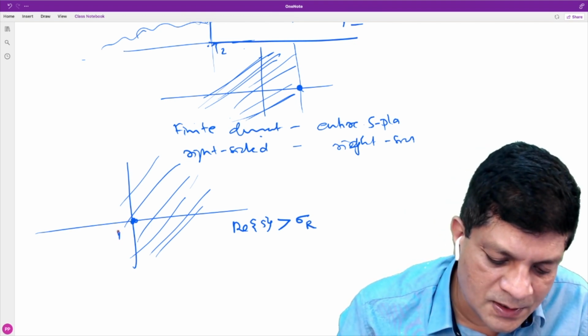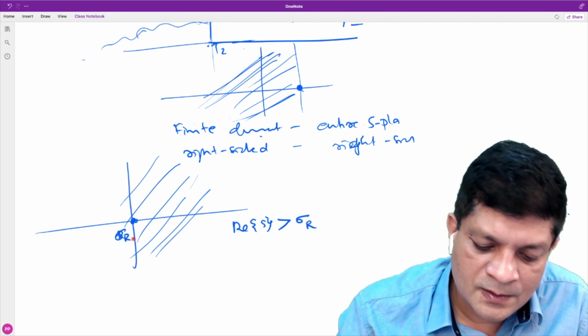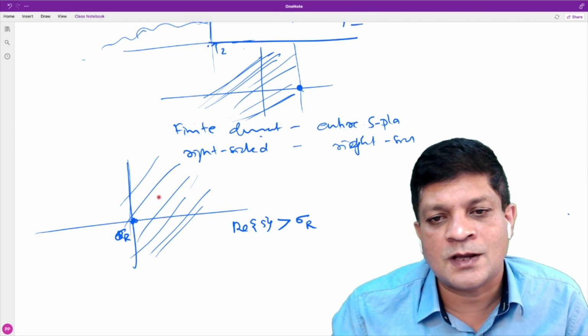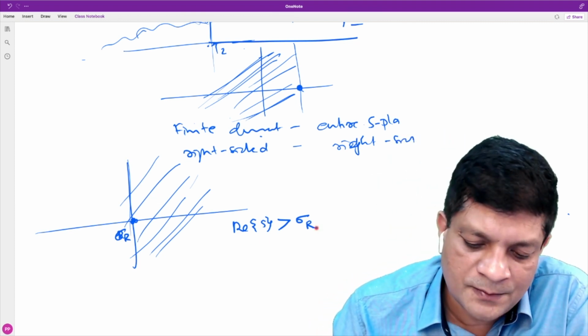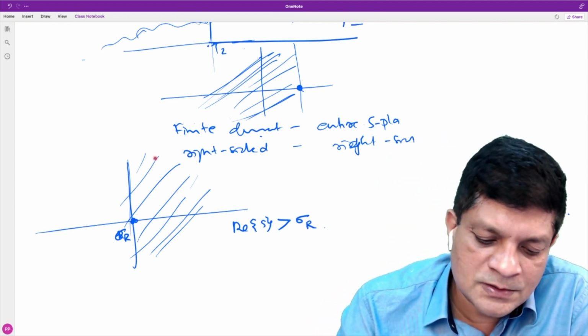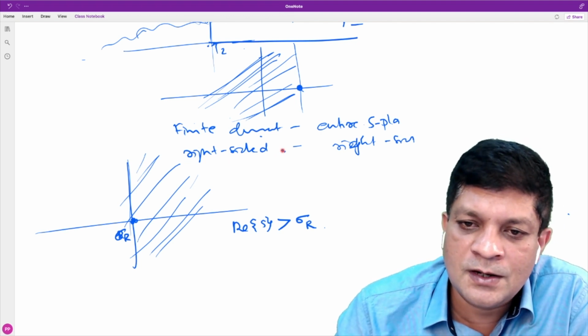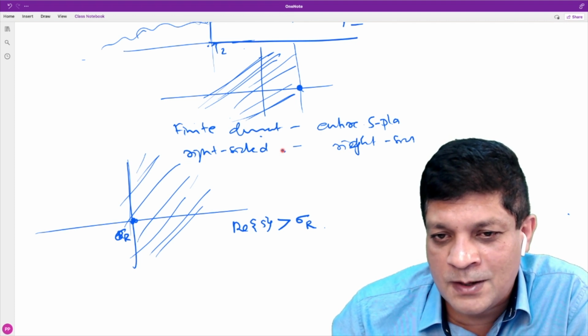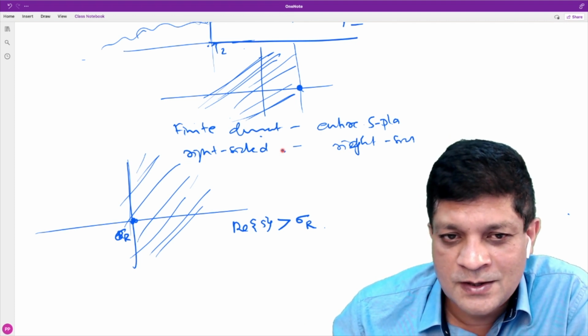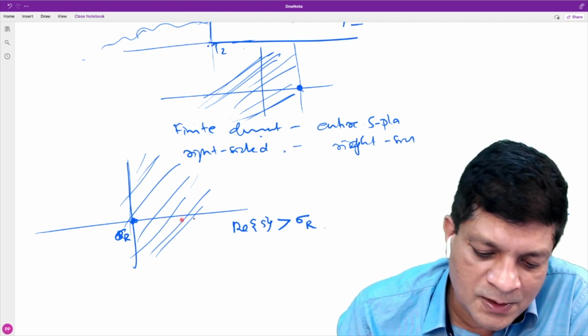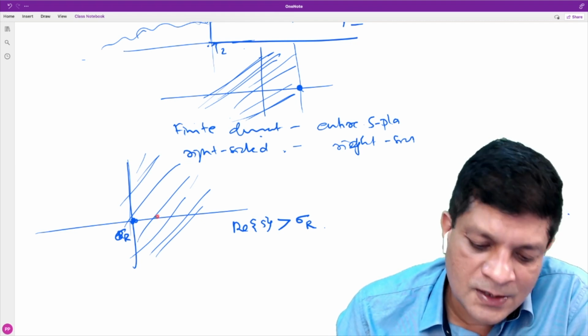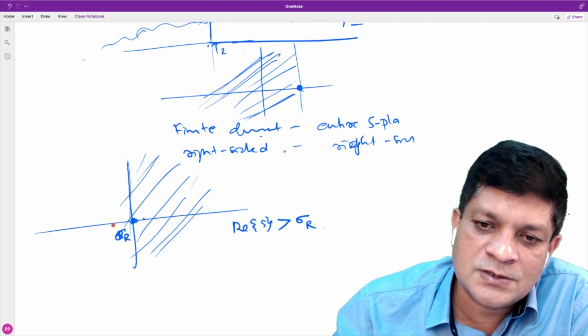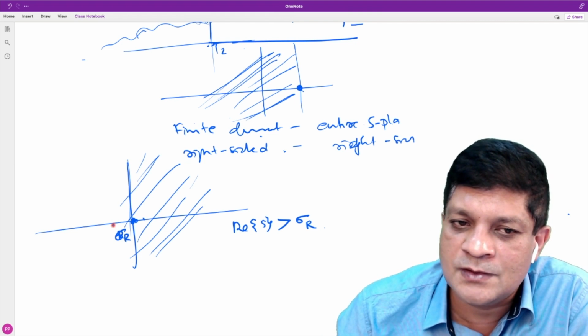So it is called a right-sided ROC. It is always right-sided. For a right-sided signal, it is not guaranteed that the Laplace transform always exists. If it exists at one point, then it exists at all the points towards the right of that. So the ROC is always right-sided.